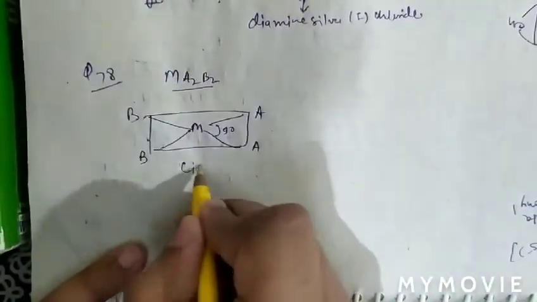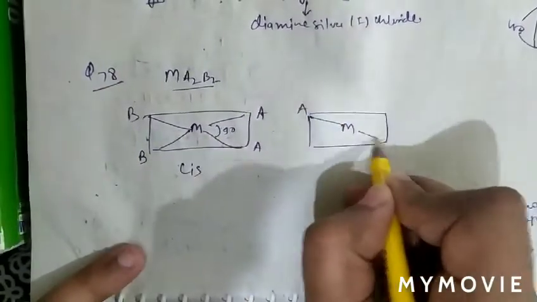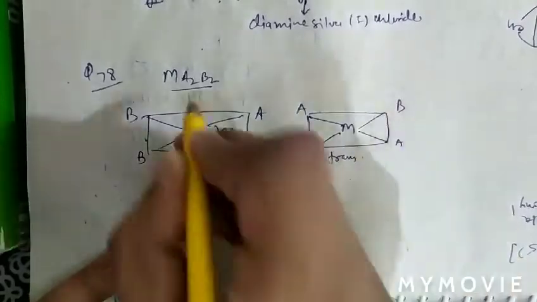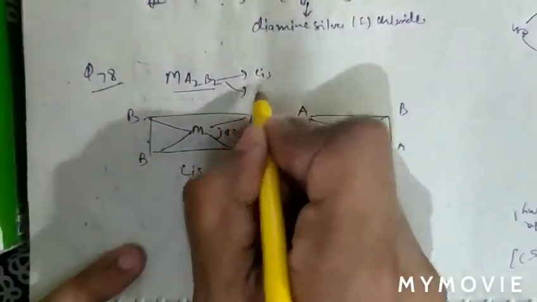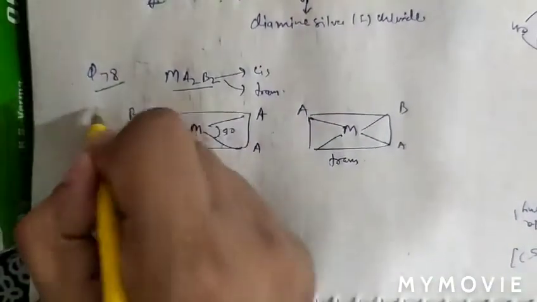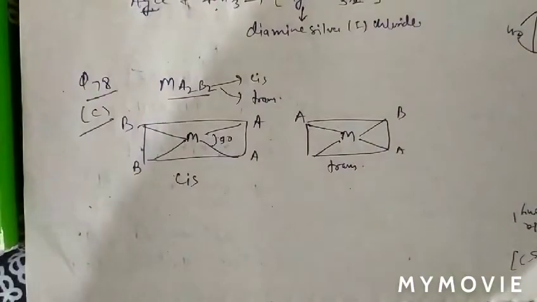While trans form will be like this, when angle is 180 degree in them, A and B. So this is the trans form. So Ma2B2 shows cis form as well as trans form. So question number 78, option C is correct. In question number 79, what is given there?